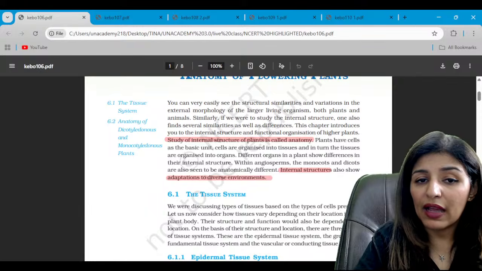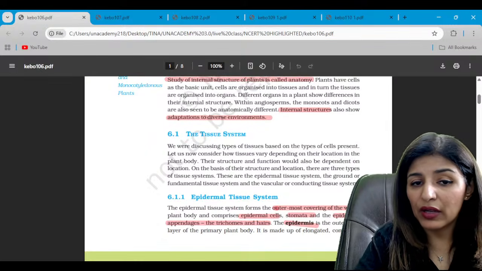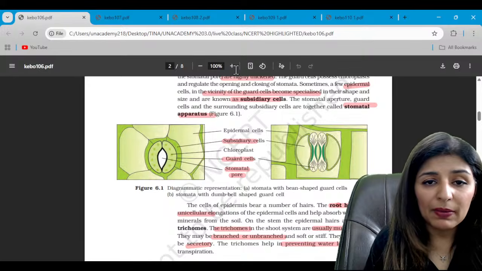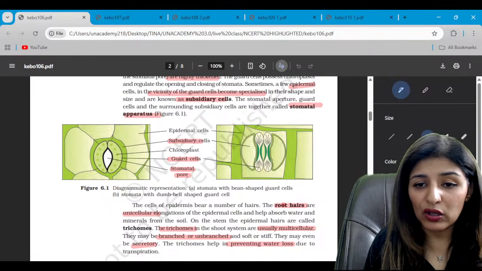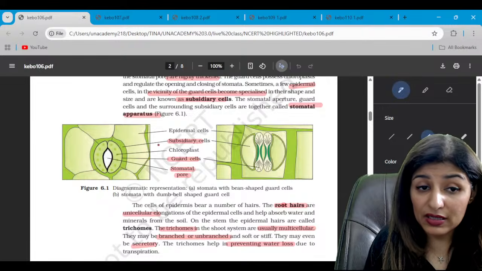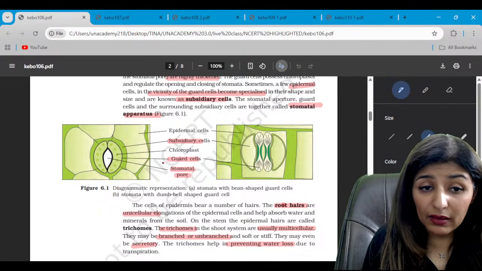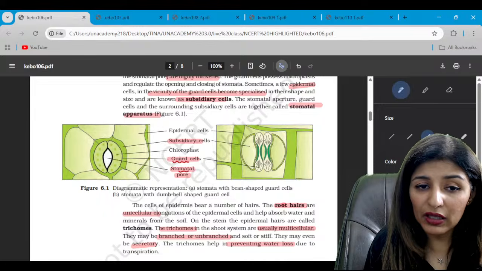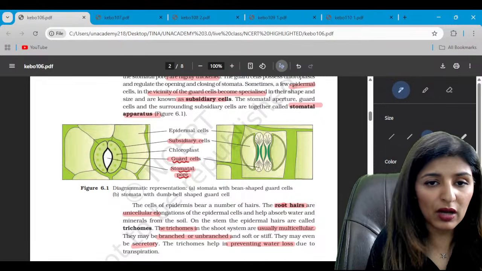Moving on to anatomy, guys, quickly. This diagram has already come up in the exams. This is a PYQ already. So this represents the stomatal apparatus. See, in this diagram, this bean-shaped cell is a guard cell. The pore in between is a stomatal pore or simply known as stomata.